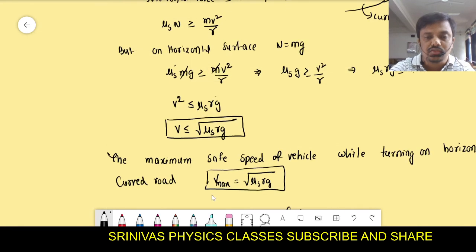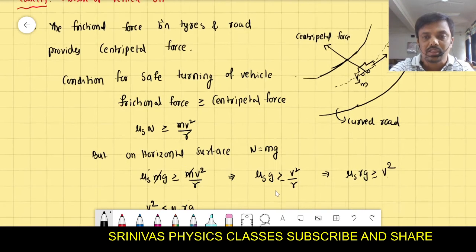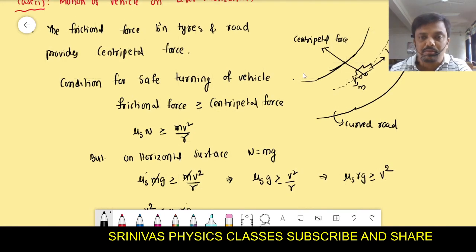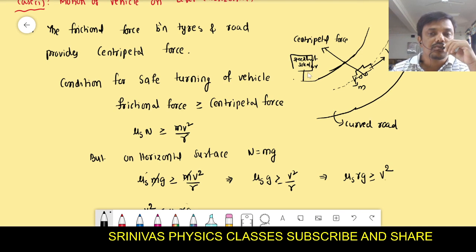Then by using this formula, they find out the maximum safe speed and they keep a board here: the speed limit is 30 kilometer per hour. That means you should not cross 30 kilometer per hour. This is the maximum safe speed. If you go less than this, nothing will happen, it turns safely.